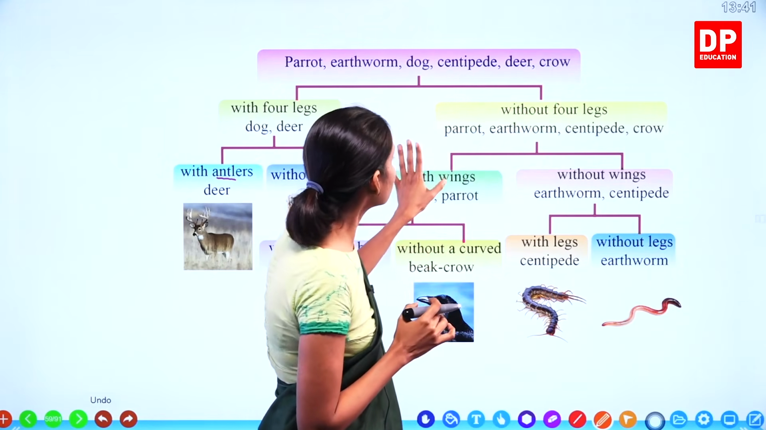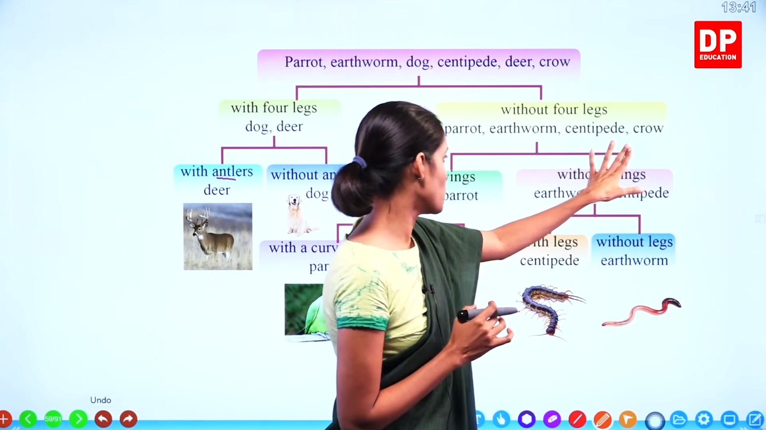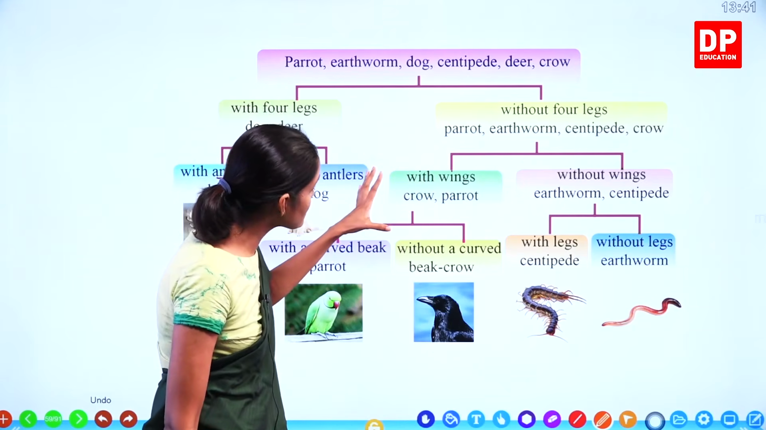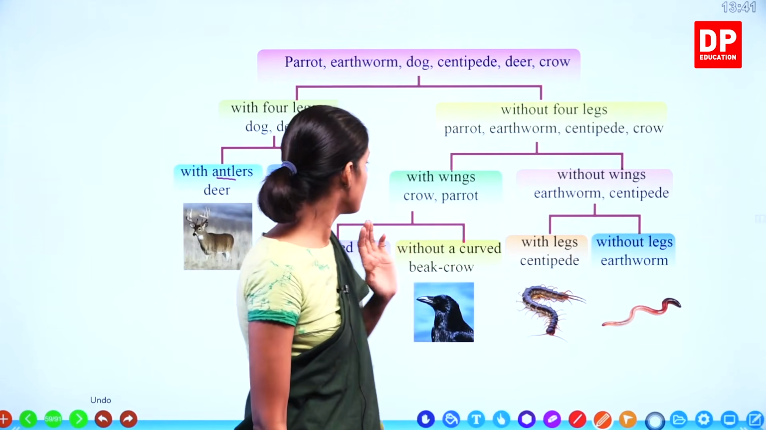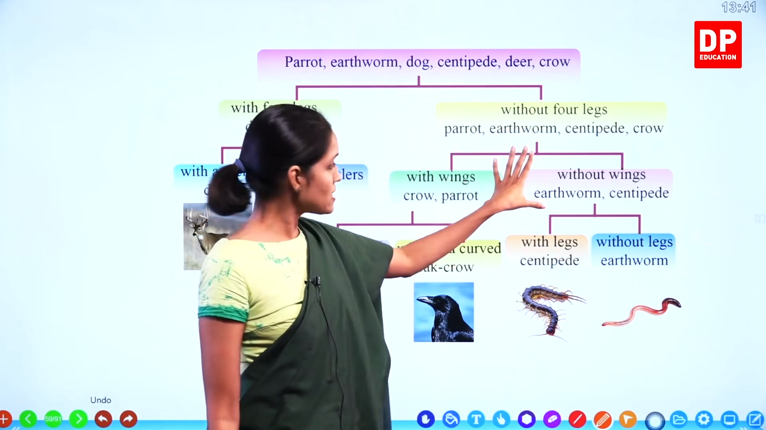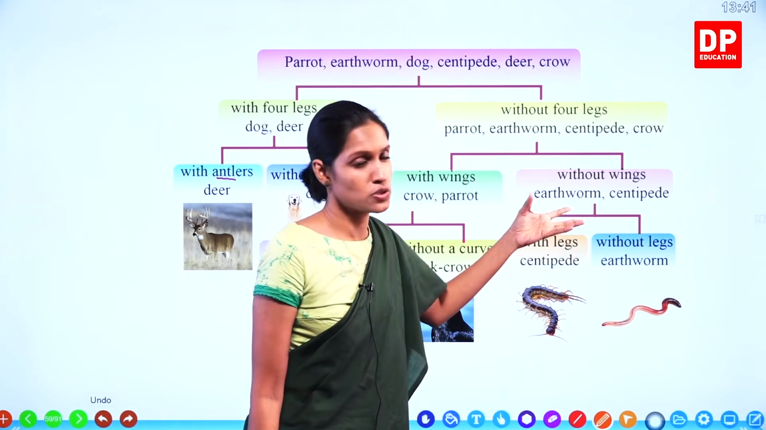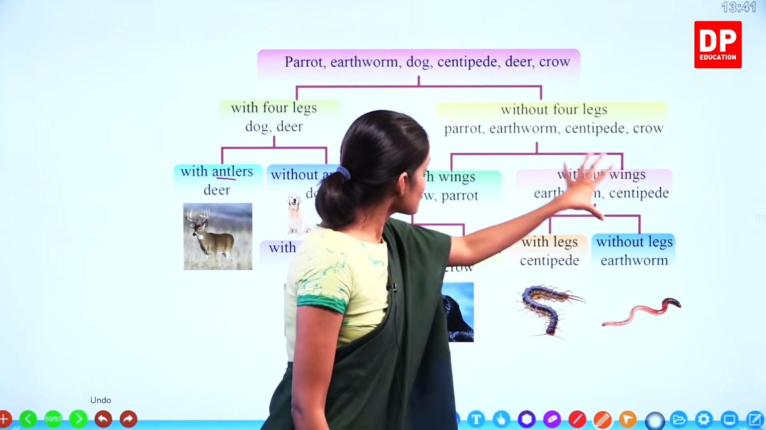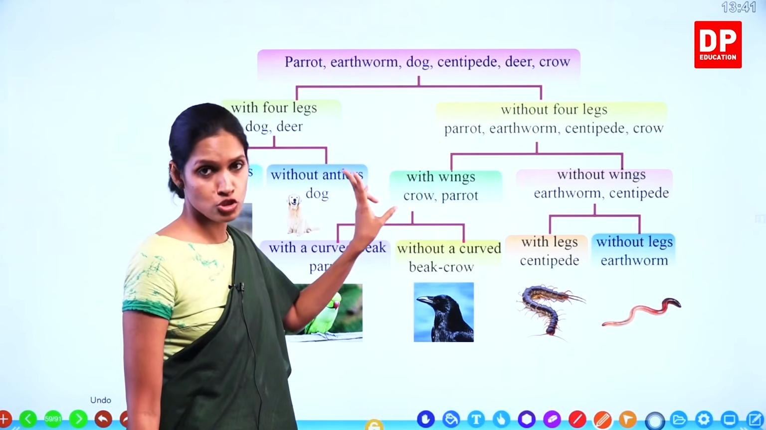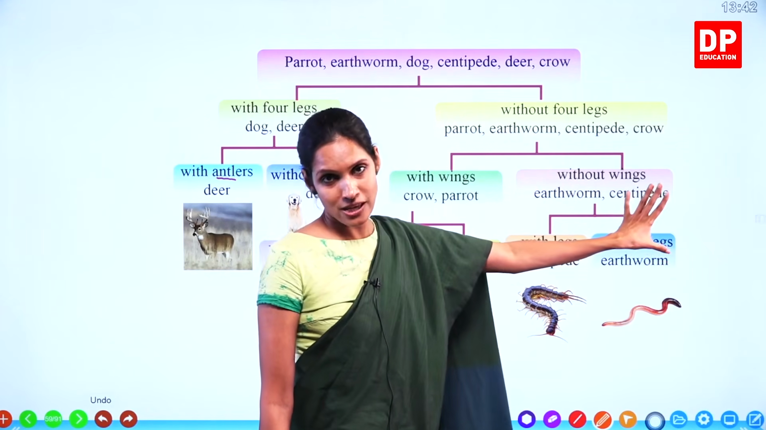Without four legs, we have four different types of animals: parrot, earthworm, centipede and crow. And again divide into two parts. This side with wings, and without wings. Right, children? So with wings we have crow and parrot. Without wings we have earthworm and centipede. They are like worms, they don't have wings. So on each side we have two animals: crow and parrot on the wings side, and earthworm and centipede on the other side.